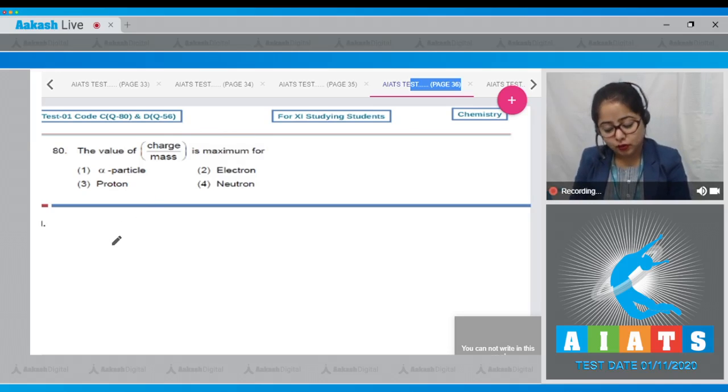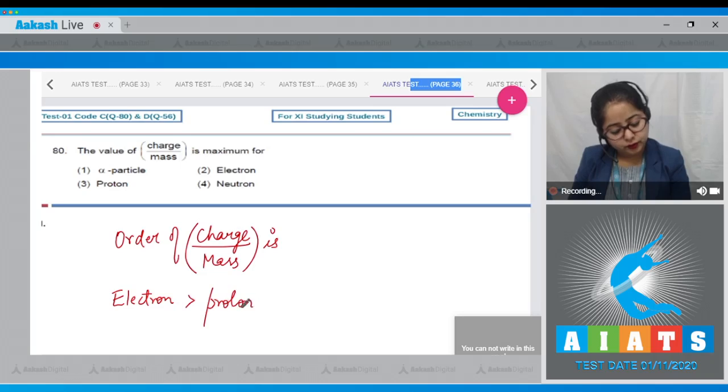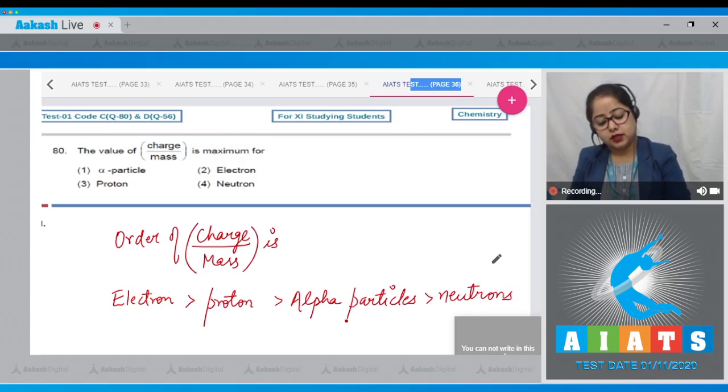So the correct order of charge by mass of the given particles is highest for electron, followed by proton, then we have alpha particles, and then we have neutrons. That means the correct answer is option number 2.